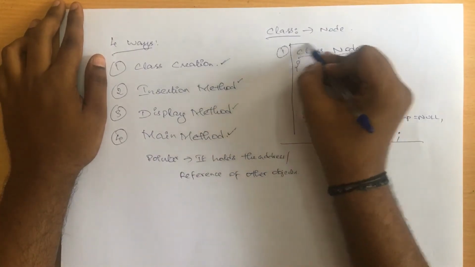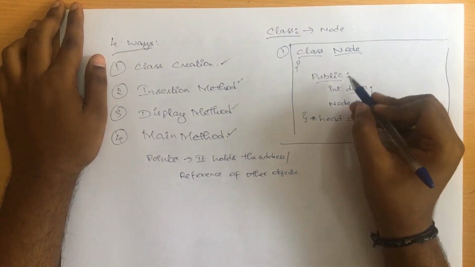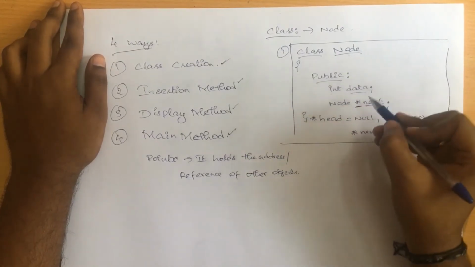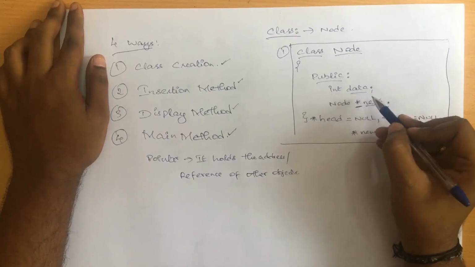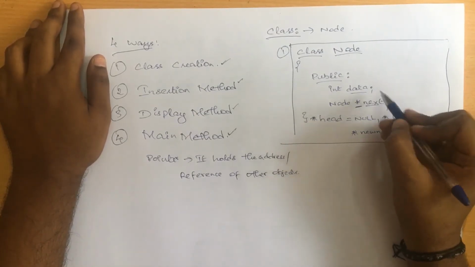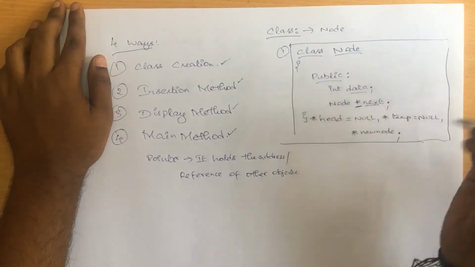So the first step is creation of a class, and inside the class we have given a public visibility mode, inside which we have two variables created. One is of integer type and another one is of pointer type. This pointer type is going to hold the address of your next compartment.